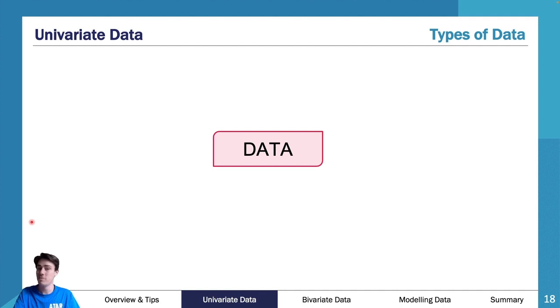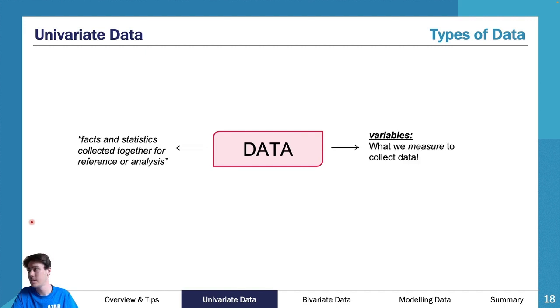We start off with data. So, what is data? Data is all about facts and statistics that are collected together, in the referencer analysis. And then we have variables. So what we measure to collect data. So what variables do we look at? What do we do to collect data? And how many variables? So we then look at univariate 1 versus bivariate 2.